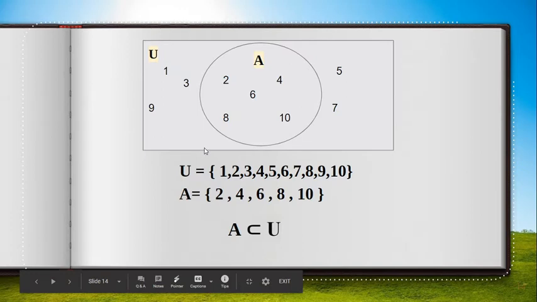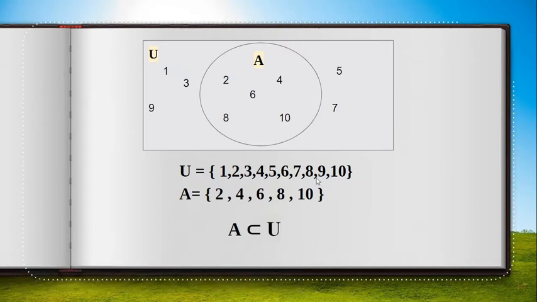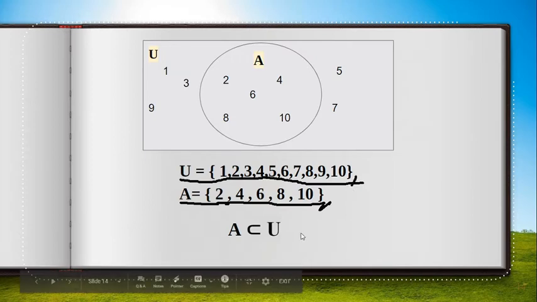Given the same illustration, bigyan natin siya ng conclusion. So we have universal set 1, 2, 3, 4, 5, 6, 7, 8, 9, 10, and we have set A is 2, 4, 6, 8, 10. Si A ay under lamang ni universal set. So that's what we call a subset of the universal set or a subset of U.